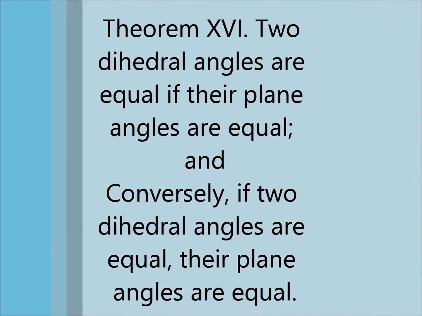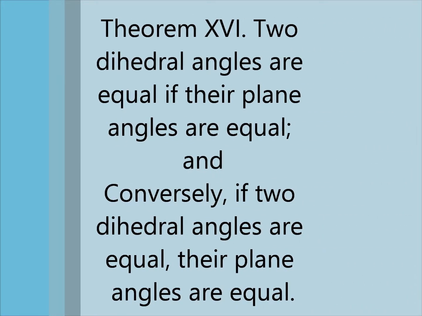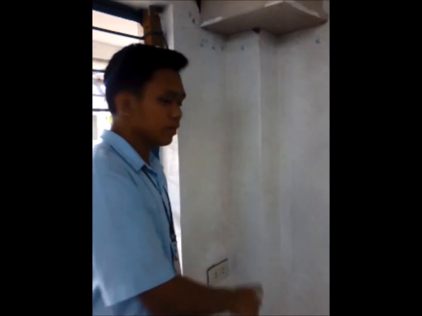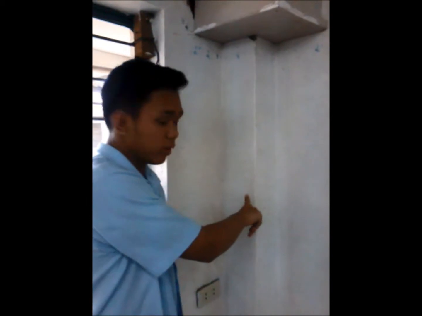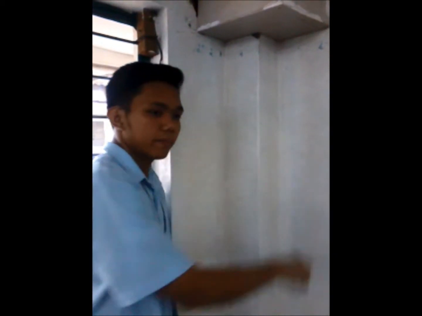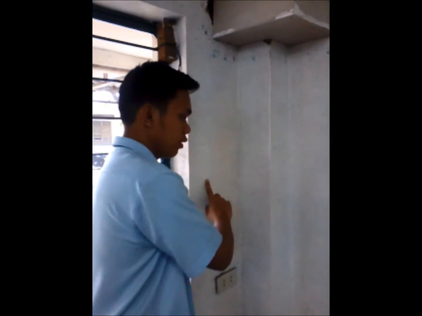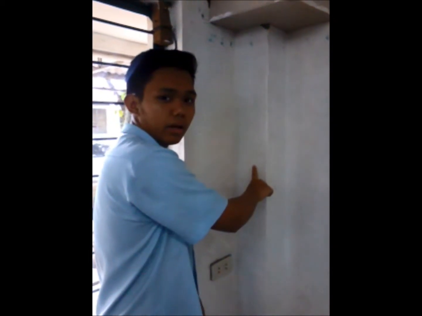Theorem 16. Two dihedral angles are equal if their plane angles are equal. And conversely, if two dihedral angles are equal, their plane angles are equal. For theorem 16, we must first identify two dihedral angles. The first dihedral angle is this one, and the second one is this one right here. Now, these two dihedral angles are equal if their plane angles, this plane angle for this dihedral angle and this plane angle, are equal.